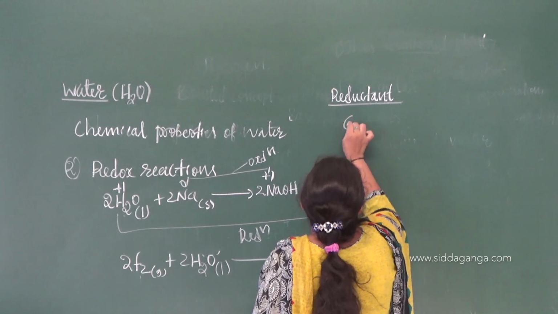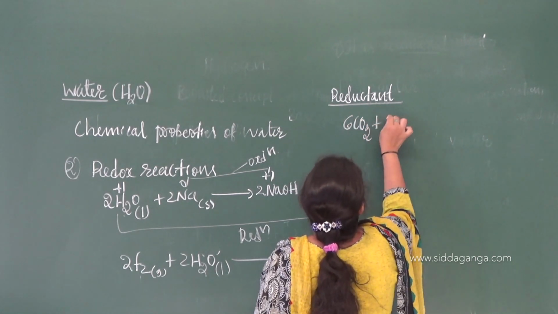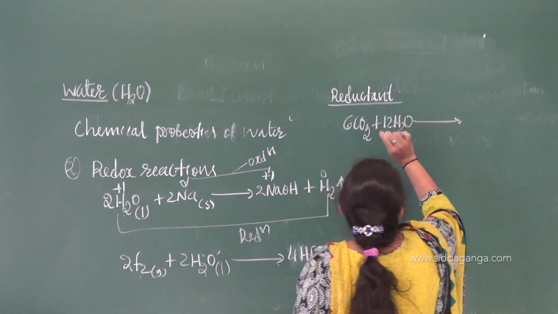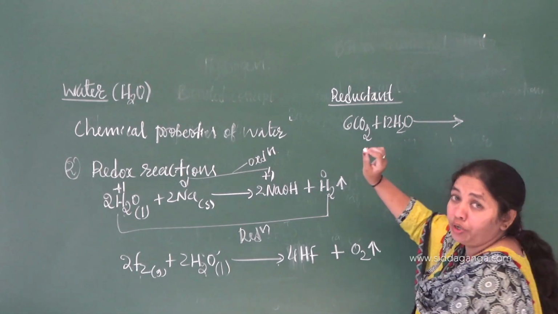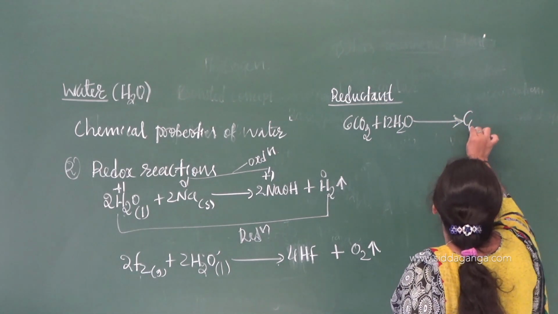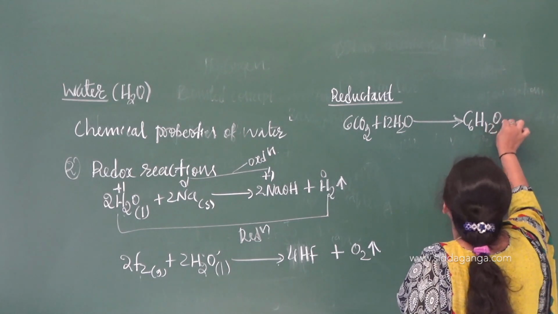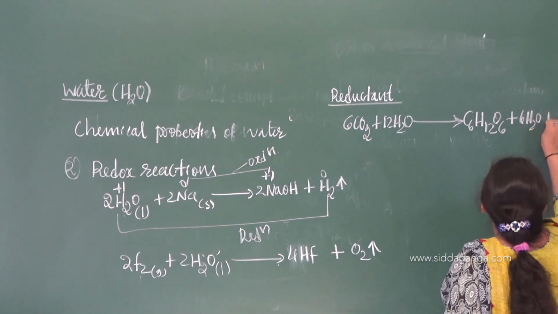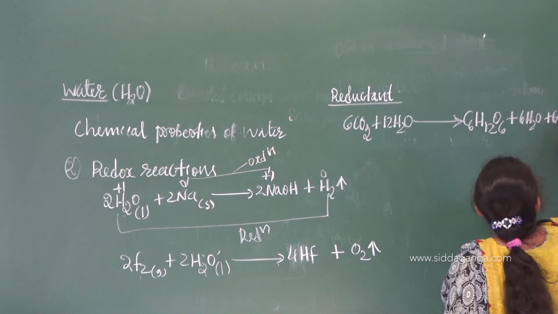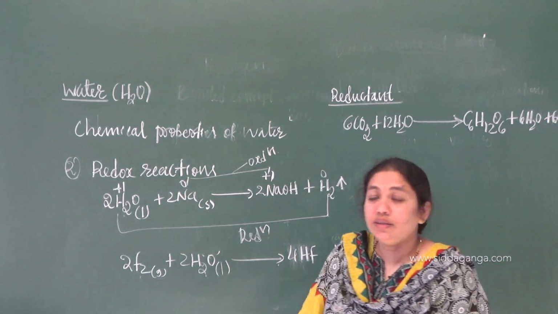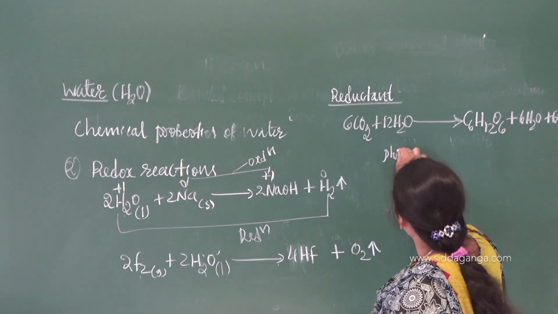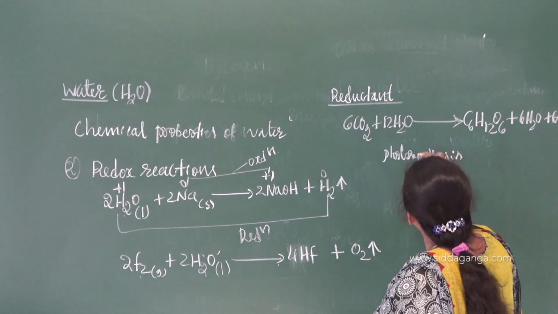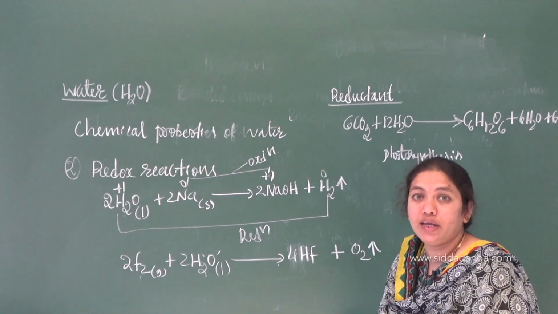Very simple example. You know this one. 6CO2 plus 12H2O. Okay, in the presence of chlorophyll and sunlight, as it is a chemical reaction, no need to write that one. So it will lead to the formation of C6H12O6 plus 6H2O plus 6O2. So what do you call this reaction? This is photosynthesis. This reaction is the photosynthesis reaction which takes place in all green plants.